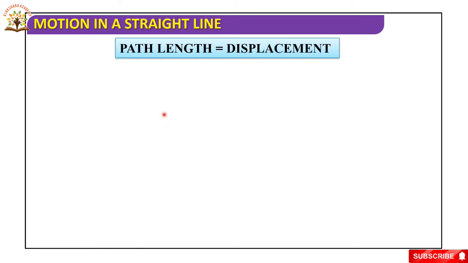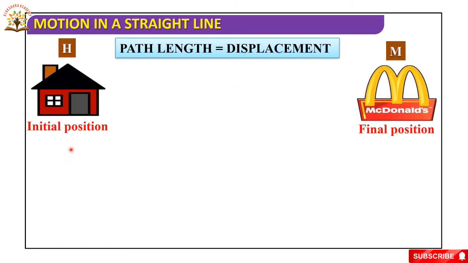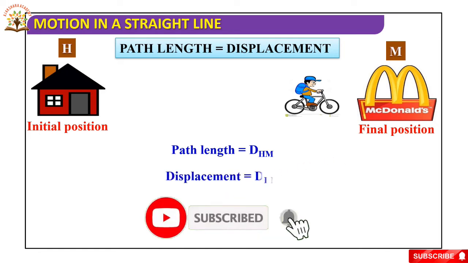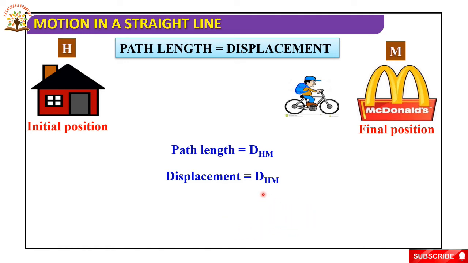Now this is the initial position and this is the final position. So now the boy is riding his bicycle. Here the path length is equal to the displacement.